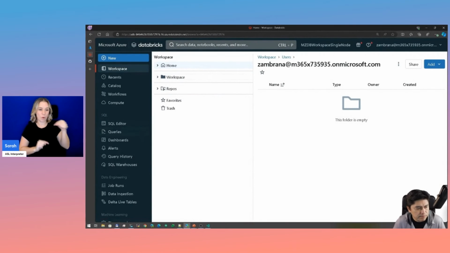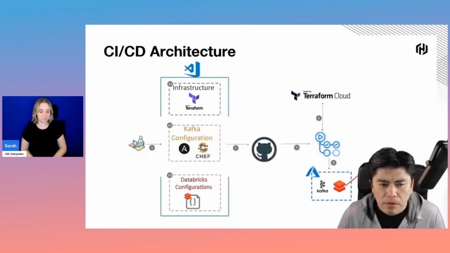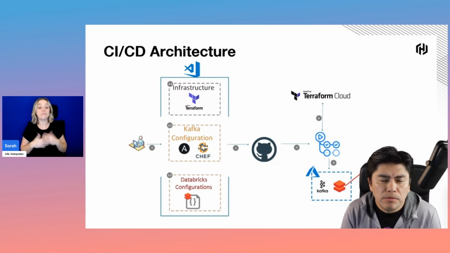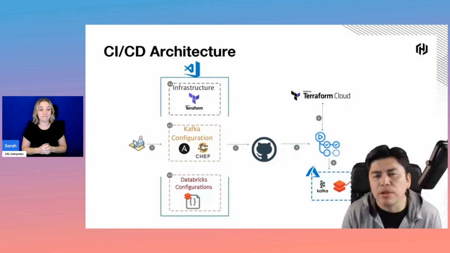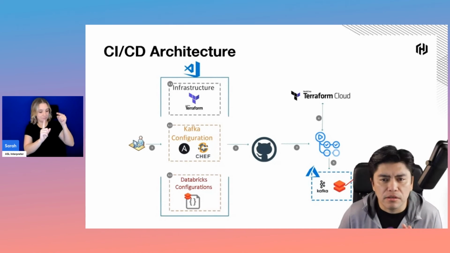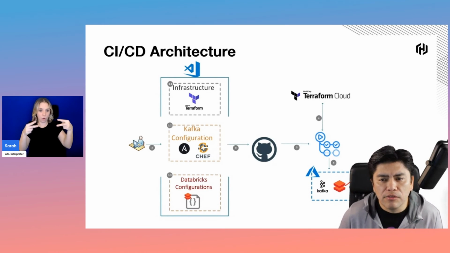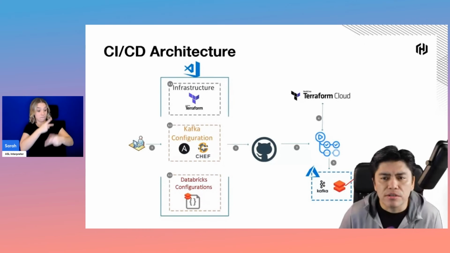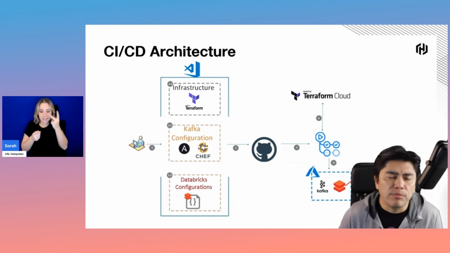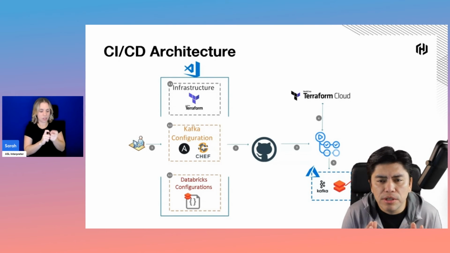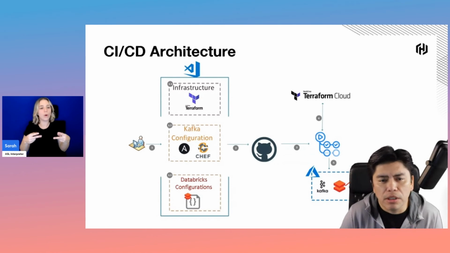Okay, going back to slides. So putting it all together, we basically saw this flow where everything starts with developers and having everything as code, right? And this idea of version control and being able to see the changes that were made to a particular file or files, when and who made those changes. With this combination, everything as code and version control, it is easier to distribute the work and collaborate.